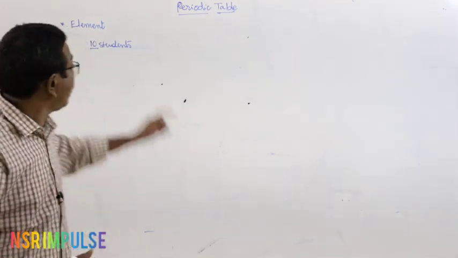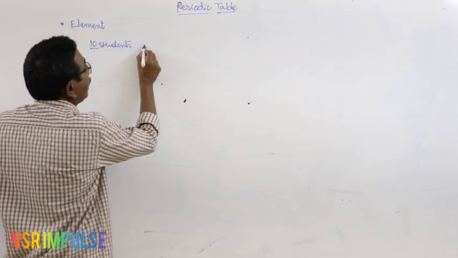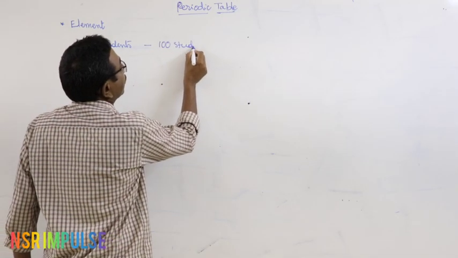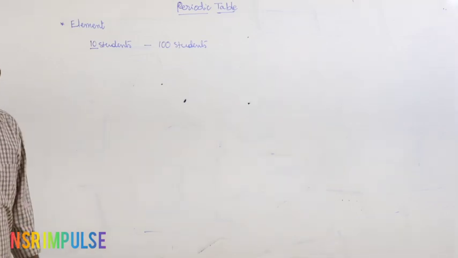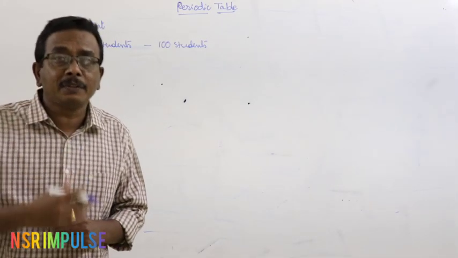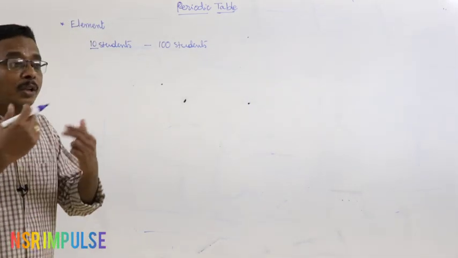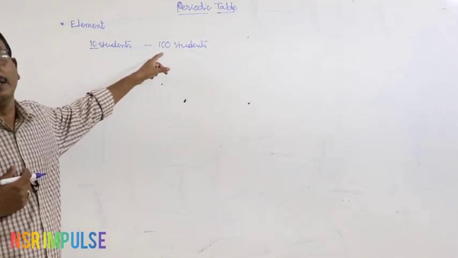What is the reason for that? A very limited number of students are there. In the same way, there is another class with 100 students. Then it is very difficult to remember the names of the students and observe their behavior, and at the same time very difficult to evaluate the different aspects of each student.